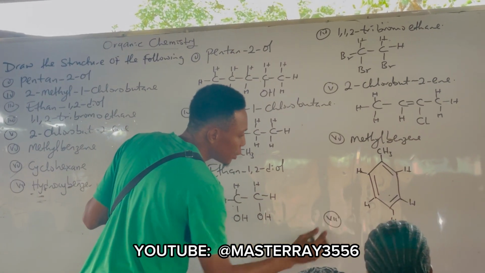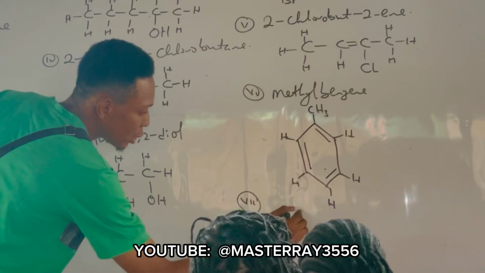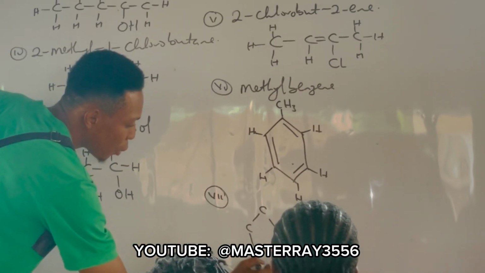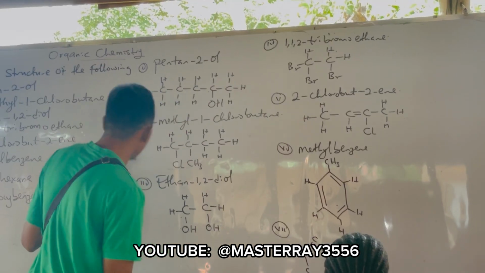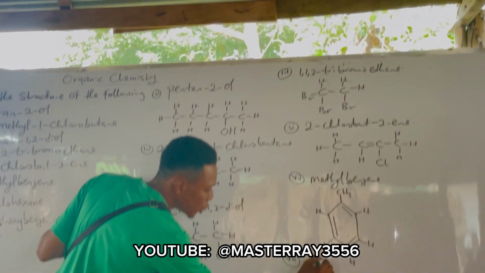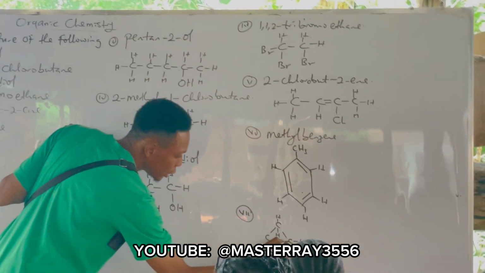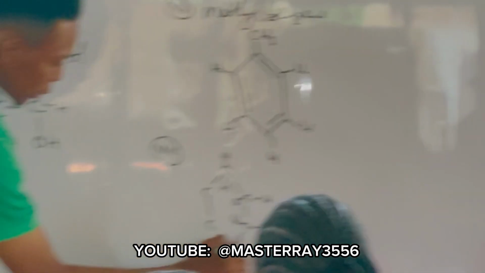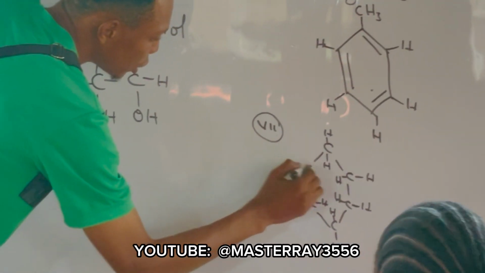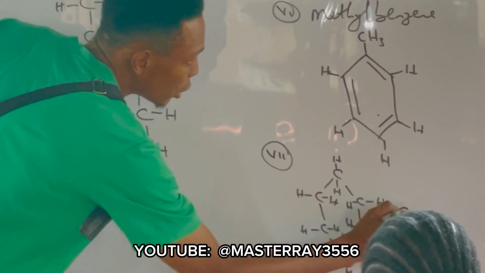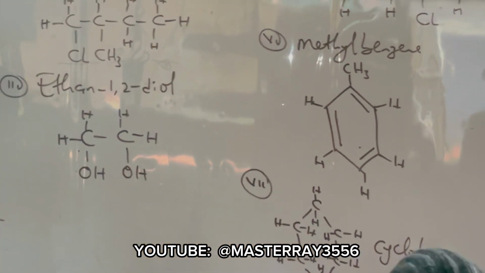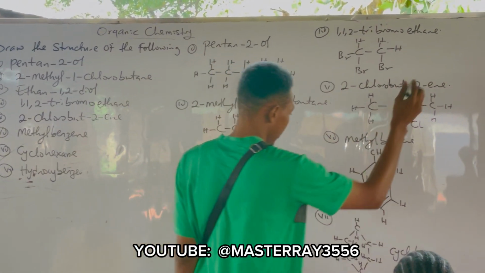That's still 6, right? So that's 1, 2, 3, 4, 5, and what? 6. So how many bonds? So we have hydrogen, hydrogen, and so on, hydrogen on each carbon. So this one is known as what? Cyclohexane. And the last one is hydroxy what? Benzene.